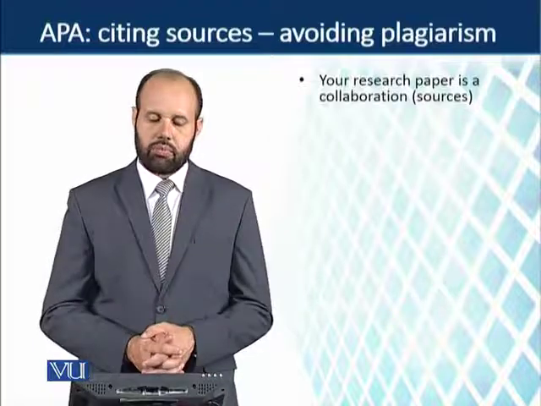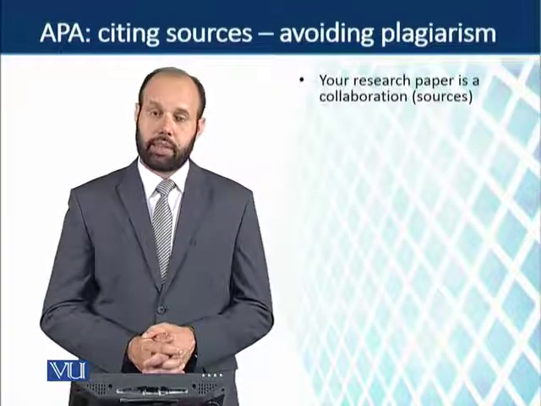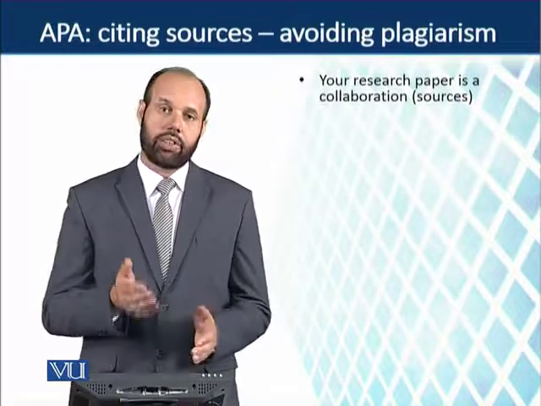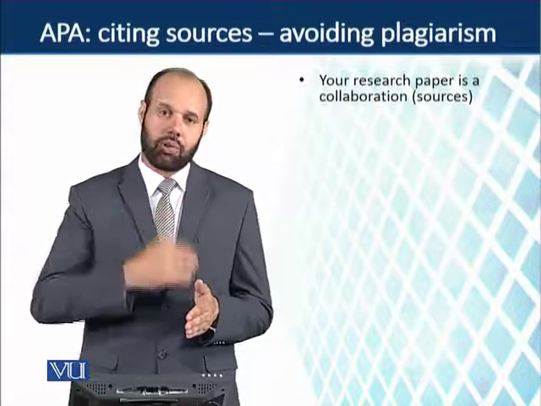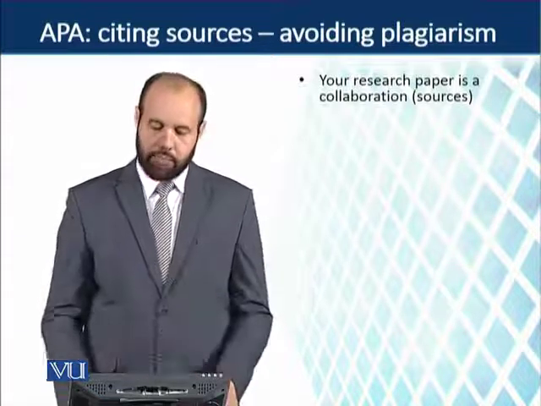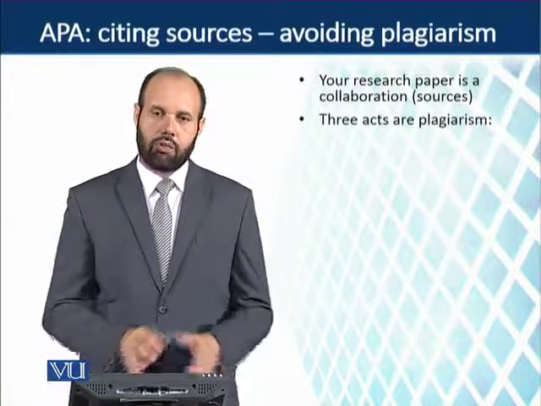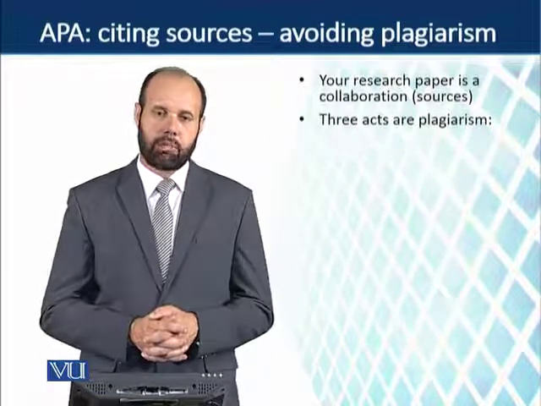You should know that your research paper is basically a collaboration between you and your sources. That collaboration is really important. And how would you know that it is plagiarism?